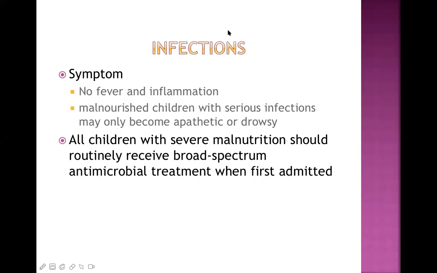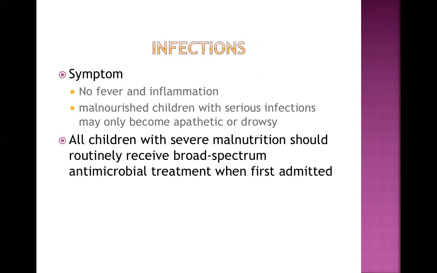Now let's move further. We talk about infection. What's the chance of infection in the malnourished child? What are the common symptoms and signs, and how do we manage? Now see there, the chance of infection is very common in malnourished child because they are considered immunocompromised. So any type of infection, skin infection, subcutaneous tissue infection, any organ infection, those are very common.